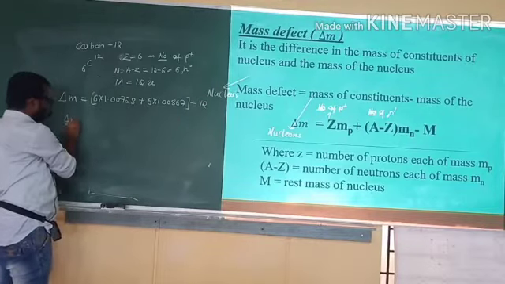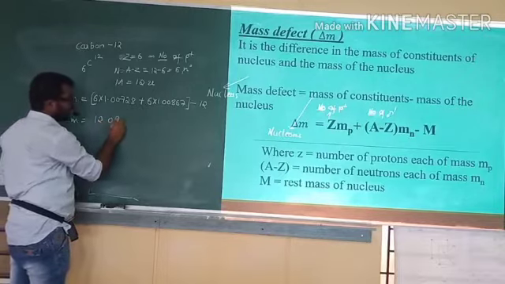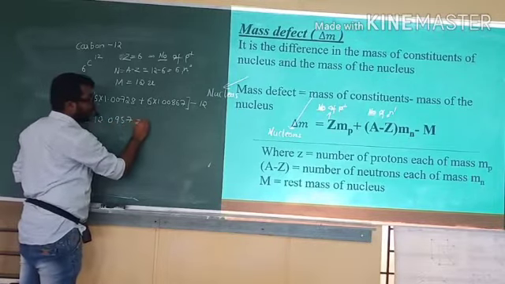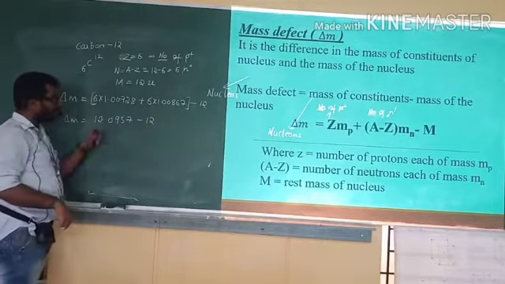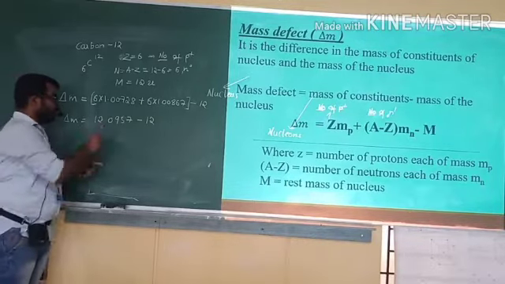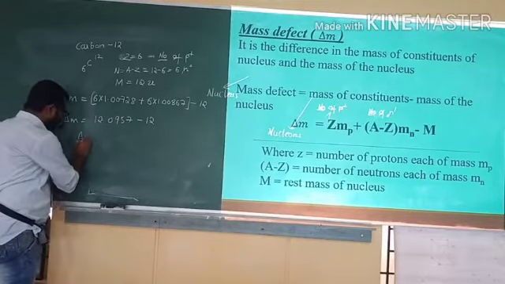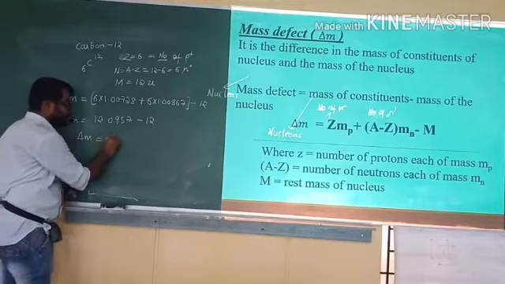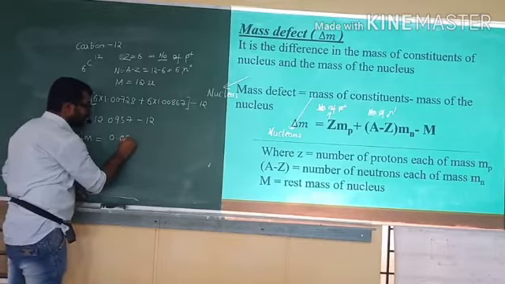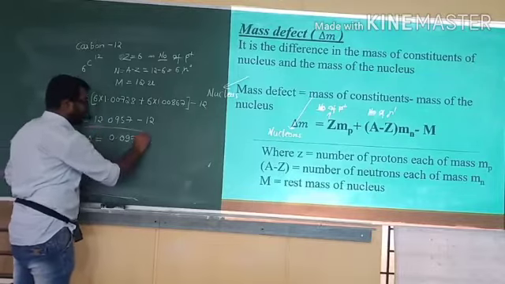On solving, multiplying and solving, delta m is equal to 12.0957 minus 12. Therefore delta m is equal to 0.0957 u. So this will be the mass difference.